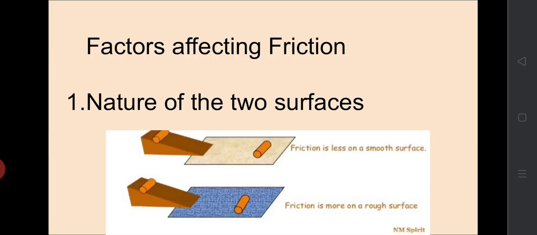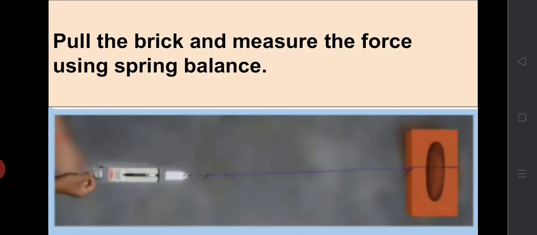Factors affecting friction. Mainly, there are two factors that affect friction. First one, nature of the two surfaces. Let us do an activity. Tie a string around a brick. Pull the brick by a spring balance as shown in the figure. Note down the reading on the spring balance when the brick just begins to move. It gives you a measure of the force of friction between the surface of the brick and the floor.